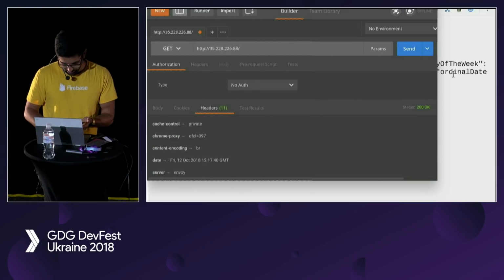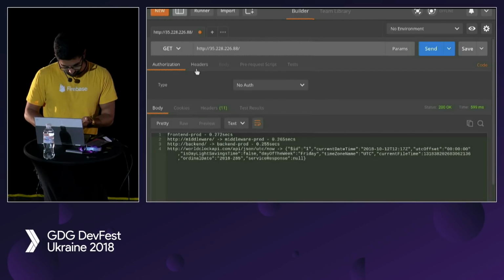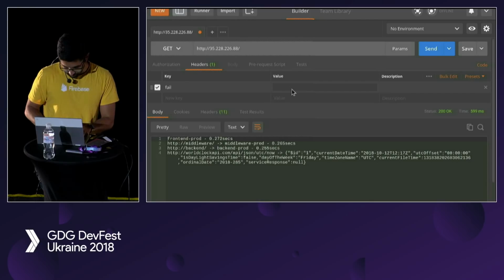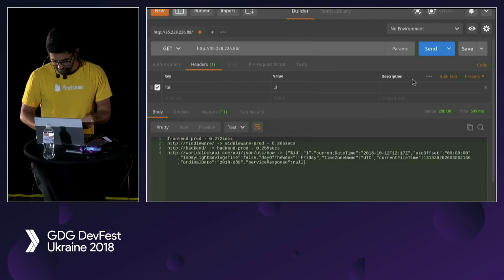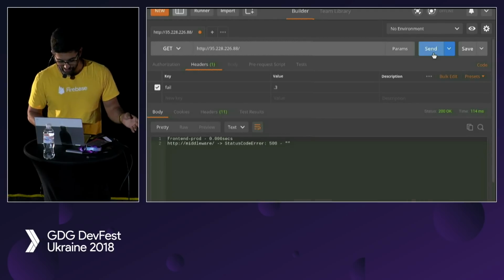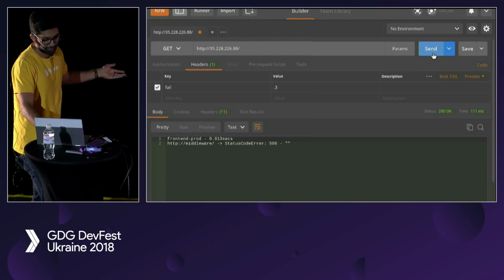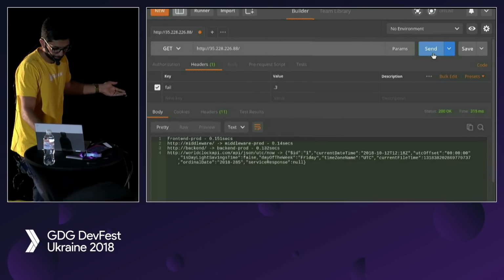But now I'm going to set that header called fail, and I'm going to put in a value of 0.7. So this is Postman, or 0.3, sure, why not? So 30% of the time it should fail. It's not really 30%, I do my math wrong, but whatever. So you can see here now it's throwing a 500, but sometimes it doesn't, sometimes it completely crashes. Who knows, it's flaky, right?